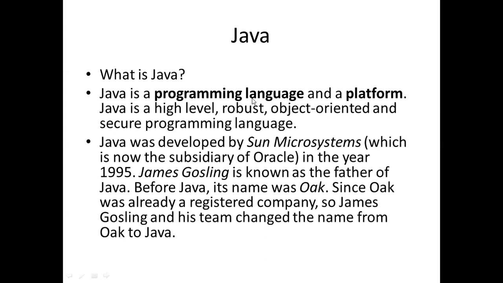Maybe you know about high level language and low level language. Low level language is a machine language that is in the form of 0 and 1. But high level language is a combination of English and syntax of programming language. It is difficult for a human being to use low level language because human beings can't remember the 0 and 1 format. So Java is a high level language.